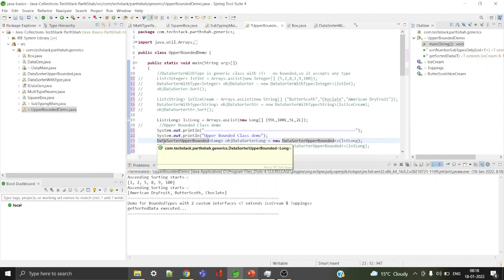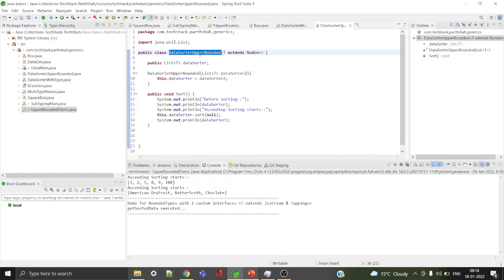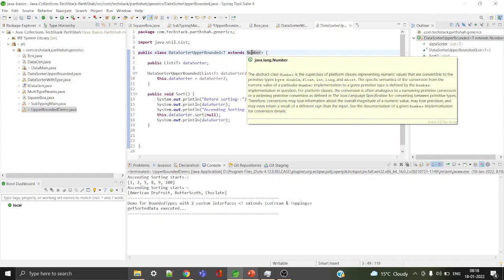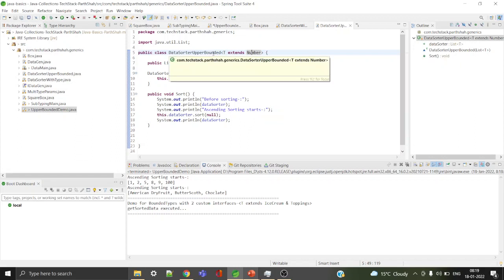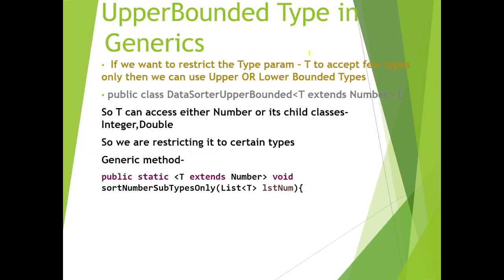So I created one more type, DataSorterUpperBounded. Now in DataSorterUpperBounded, I specify T, but I write one more syntax called extends Number. What does that mean? This is an upper bounded type. It means I can specify any type, but that type should be Number or it should be a child type of Number. In Java, Integer, Long, Double all inherit from Number. So I can specify Number, I can specify Integer, I can specify Double to this class, but I cannot specify String. So I'm restricting my type to a certain type. So if you want to restrict type param T to accept few types only, then we can use upper or lower bounded types.